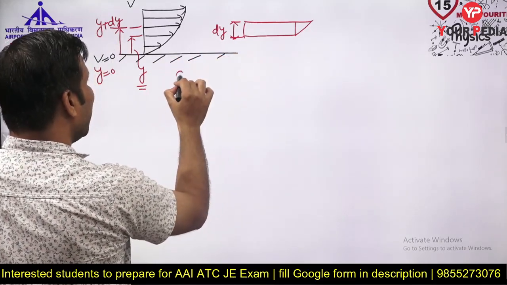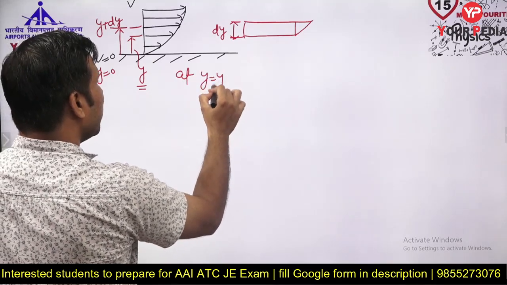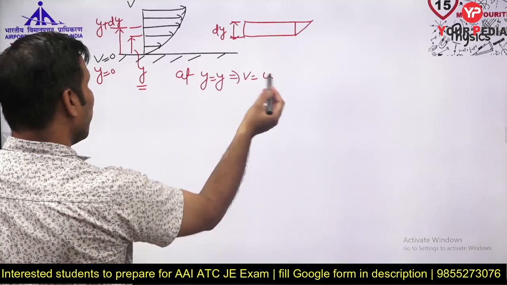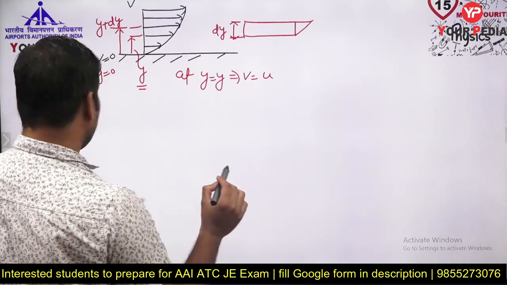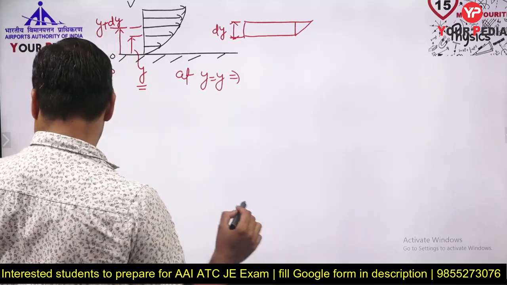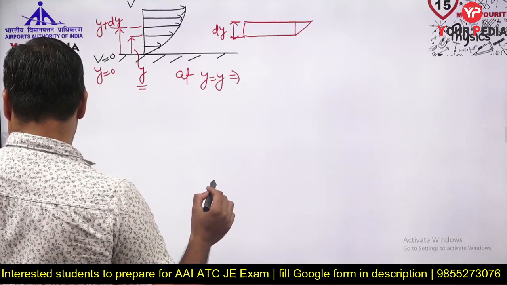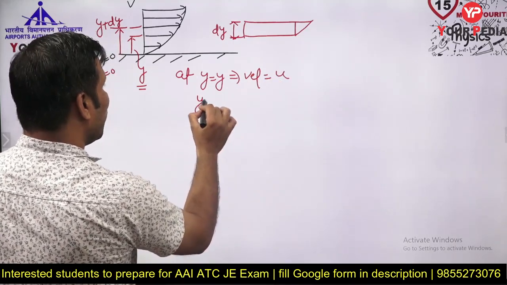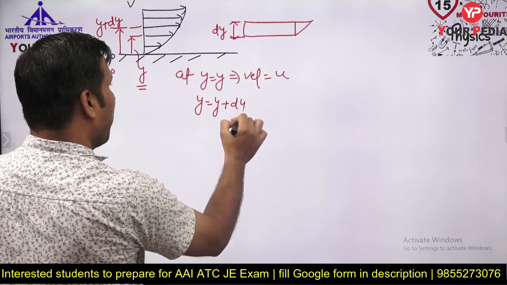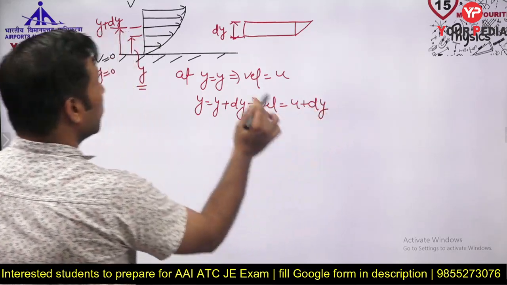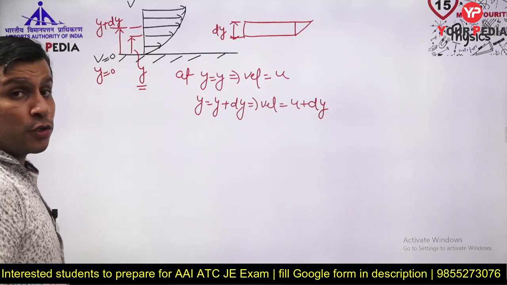Velocity is u at y equal to y, and at y equal to y plus dy, the velocity is u plus du. So here velocity is u, and at the top the velocity is u plus du.